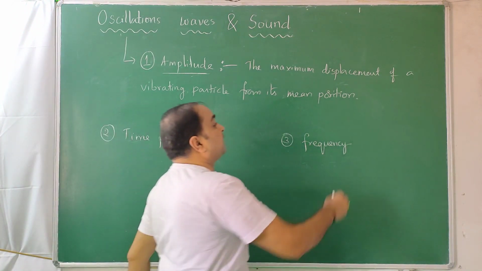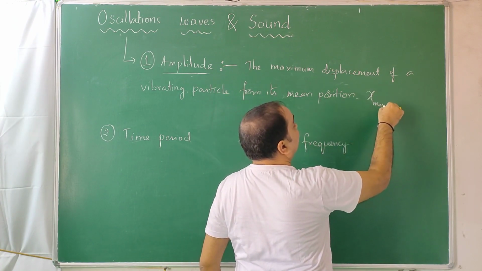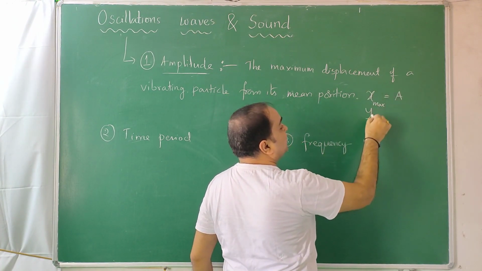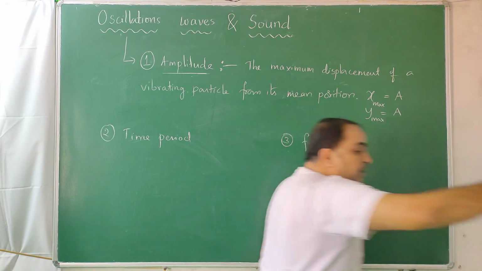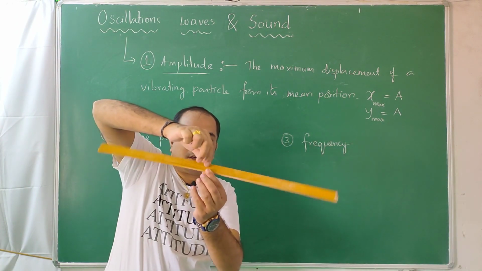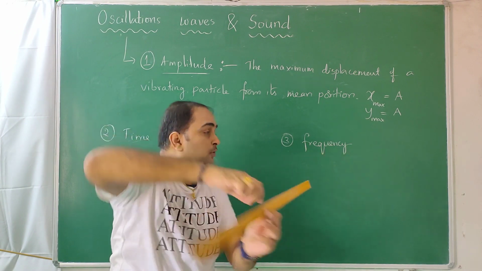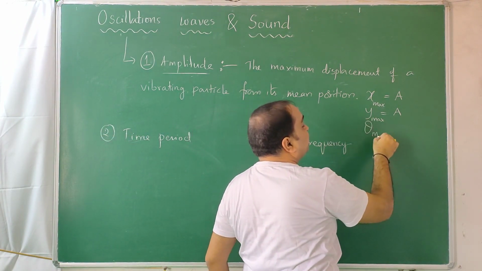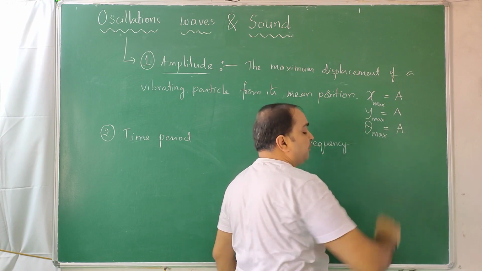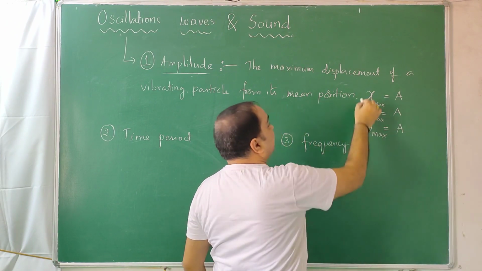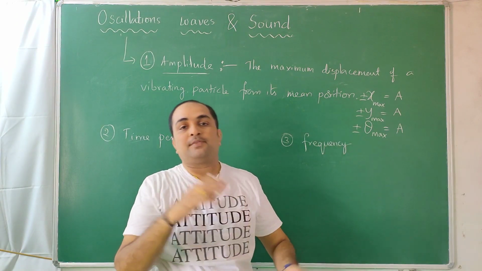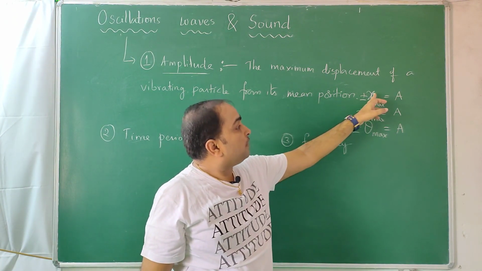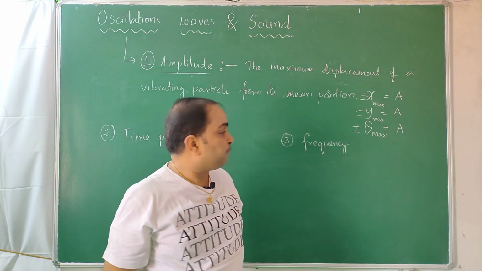If it is going along the x axis, x maximum is equal to a, or y maximum is equal to a. The particle may even be doing angular oscillations. So theta maximum, the maximum angle it moved from its center, is also amplitude a, whatever it may be. This can be plus or minus. Once you take the right side positive, left side is negative. So plus or minus of x, this you can take as a.